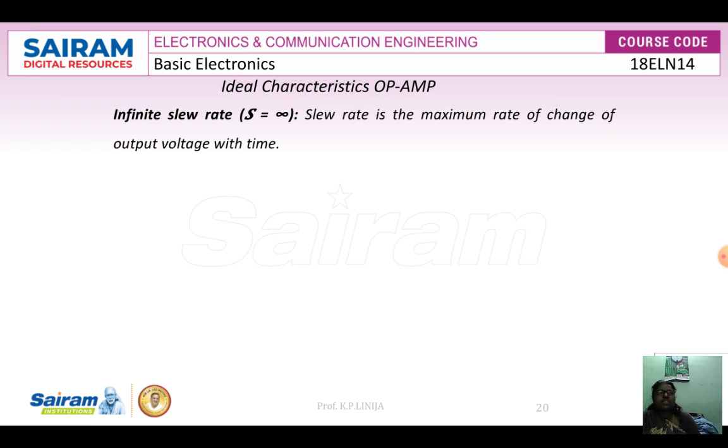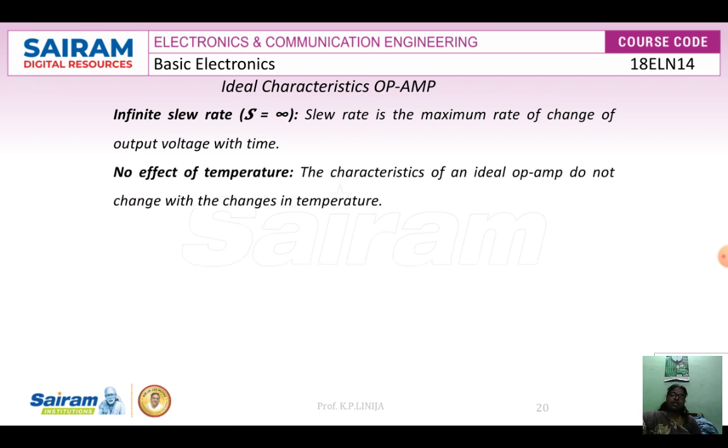This means that changes in the output voltage will occur simultaneously with the changes in the input voltage. Therefore, the slew rate S can be expressed as dV naught by dt, and the unit is volt per microsecond.